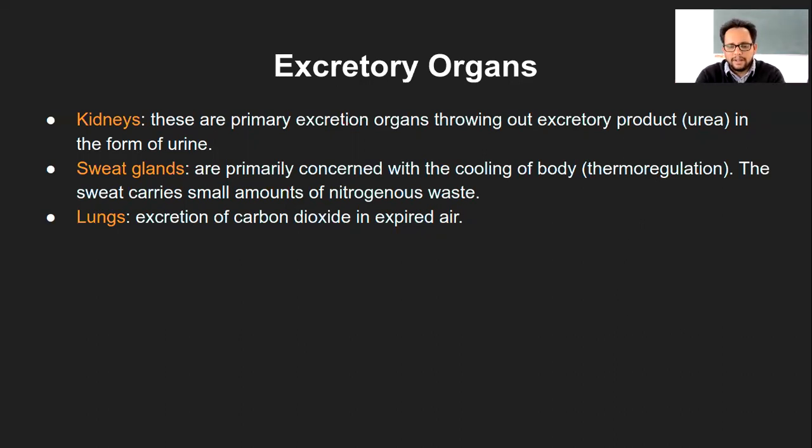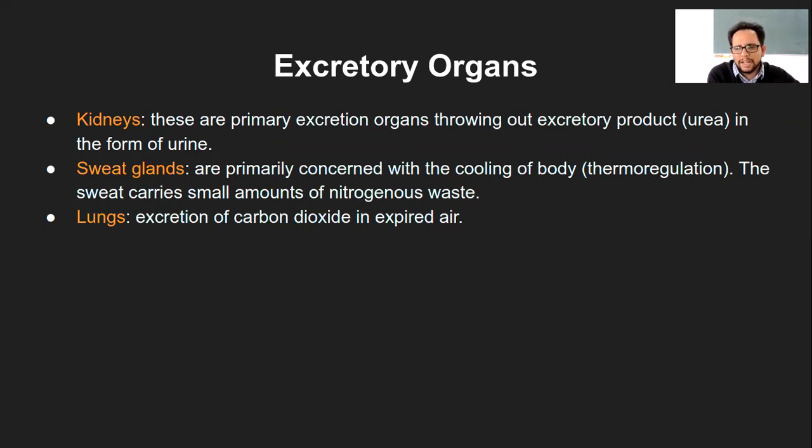So, like I mentioned, apart from kidneys or the urinary system, there are other excretory organs within our body. We generally misunderstand the excretory system as only the urinary system, but the urinary system or kidneys are one part of the excretory organs, right?